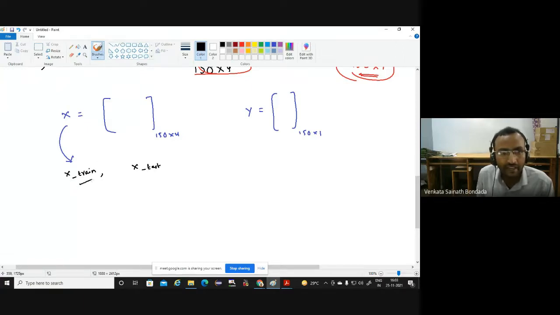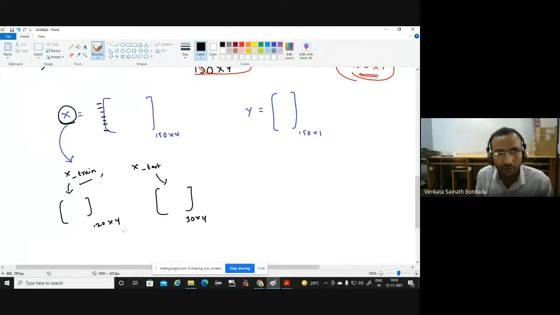X train will have, there are 150 flowers, right? It will have 120 flowers, 120 by 4. And X test will be the rest of the flowers, 30 by 4. Are you getting it? Right. So I'm splitting my data into X train 120 by 4 and X test 30 by 4.